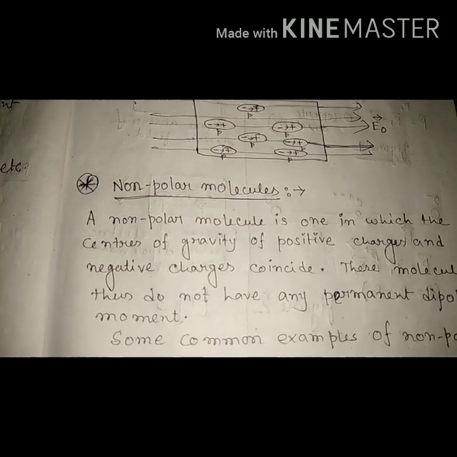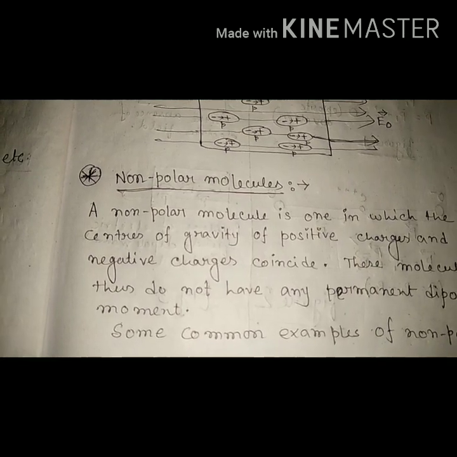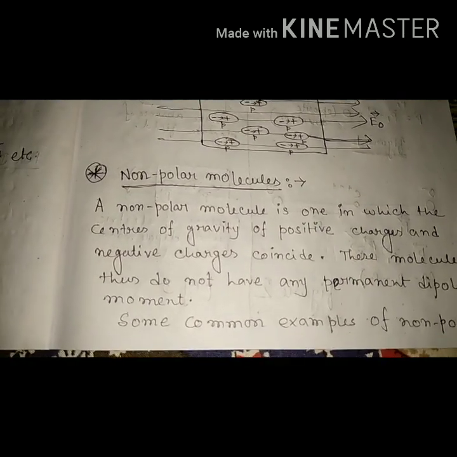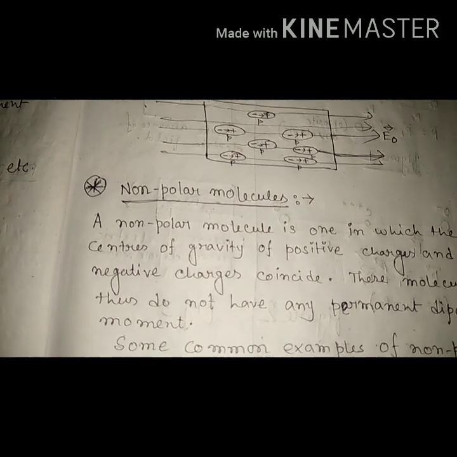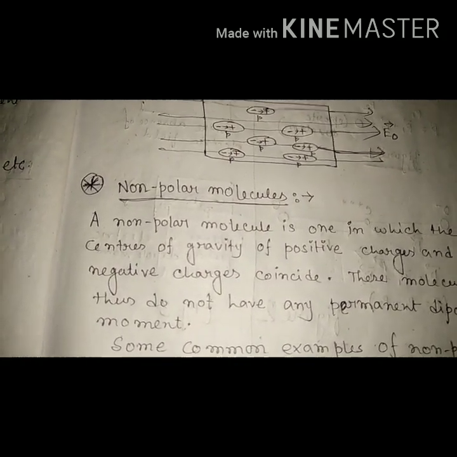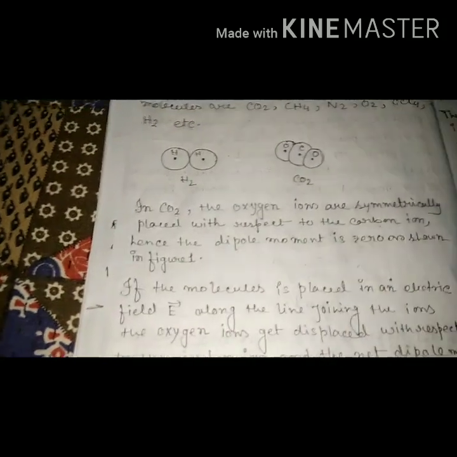When we place the substance inside an external electric field, only then do they have an electric dipole and dipole moment. That means they have an induced electric dipole. Examples of non-polar molecules are H2, O2, CO2.